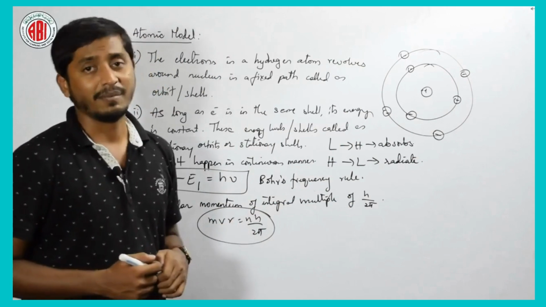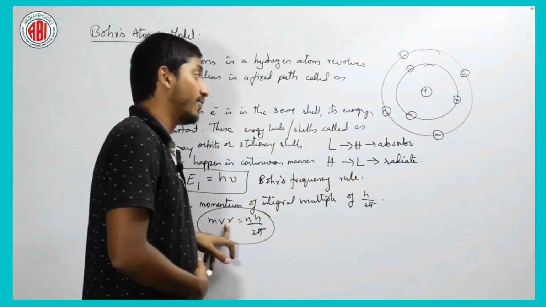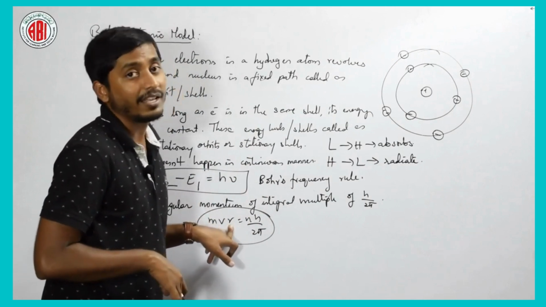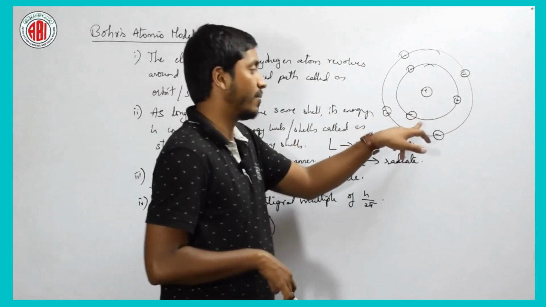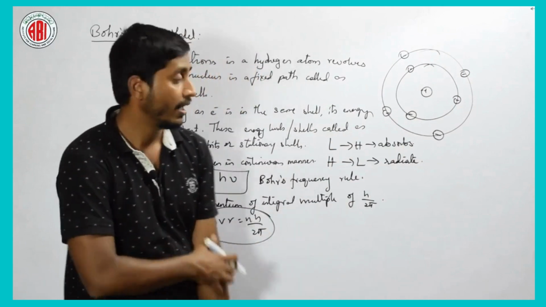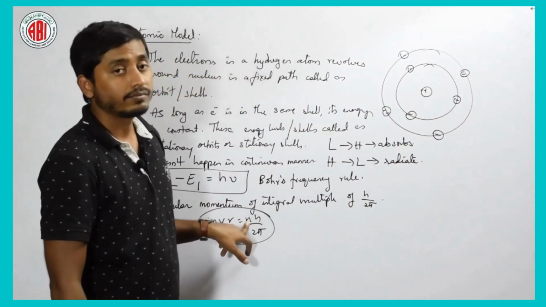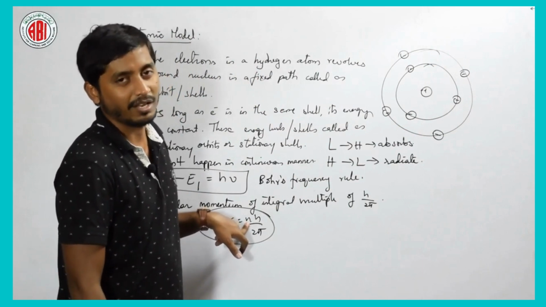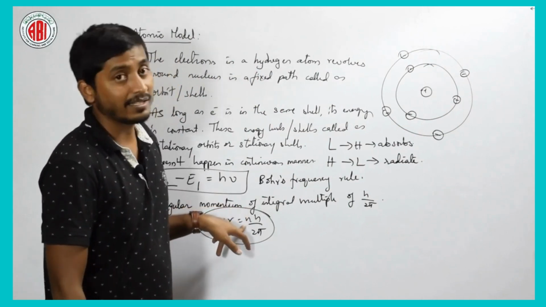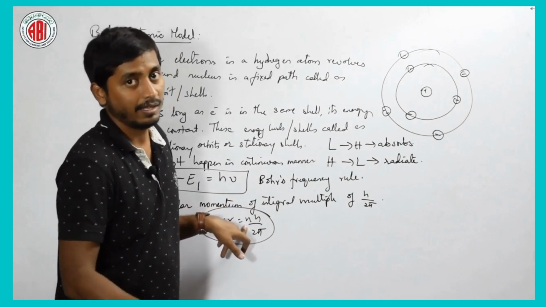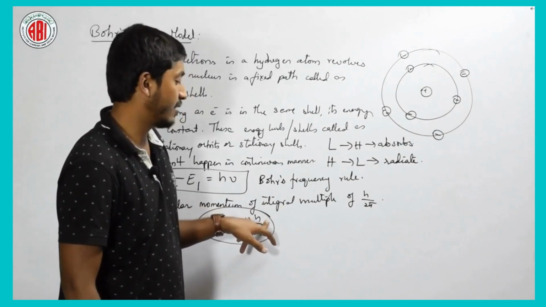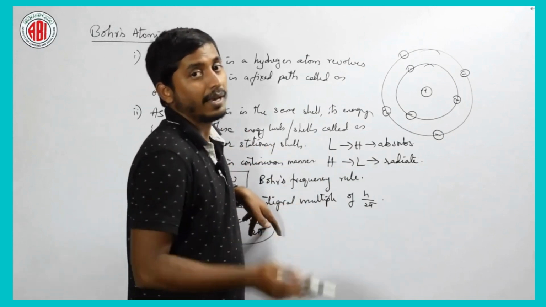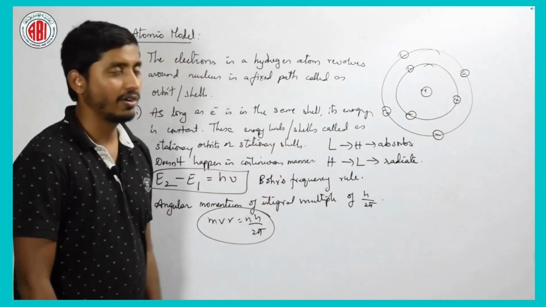What is this m? m is the mass of electron, v is the velocity of electron, that means the speed at which it is revolving. r is the radius of an orbit, where it is in this orbit or whatever, right. Here n is the number of the energy level, that is nothing but a normal integer 1, 2, 3 and so on, right. This has a special significance, let us discuss in the next session. And h is Planck's constant, which we saw in Planck's quantum theory. 2 pi is a normal constant.